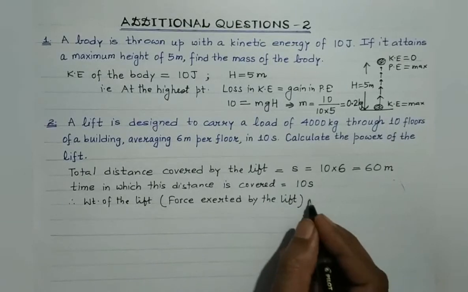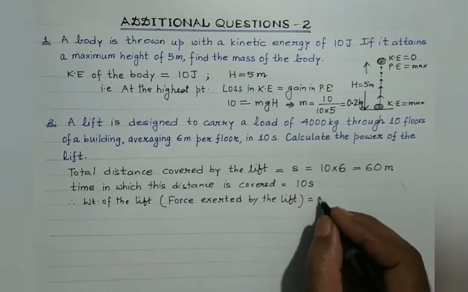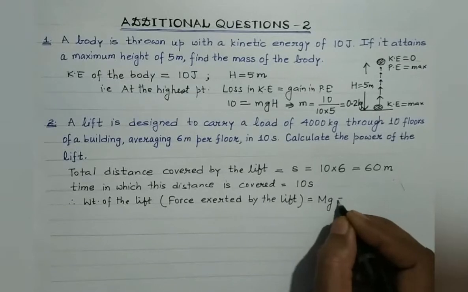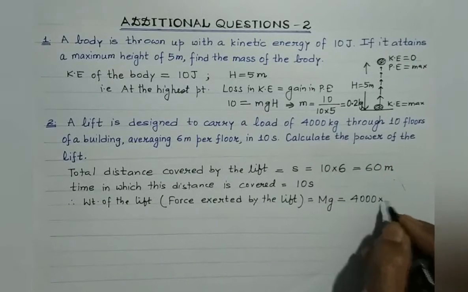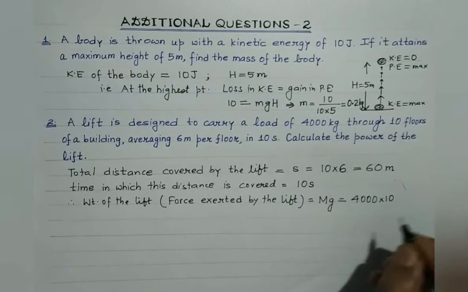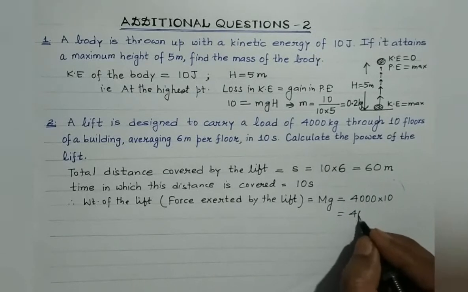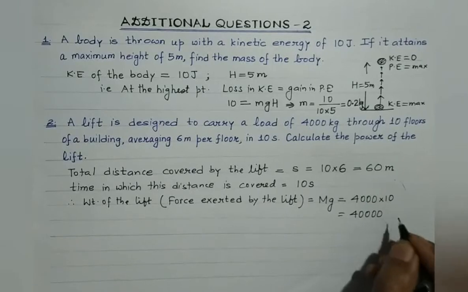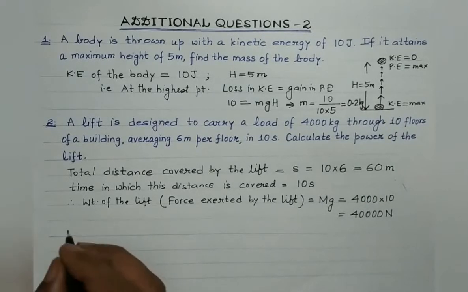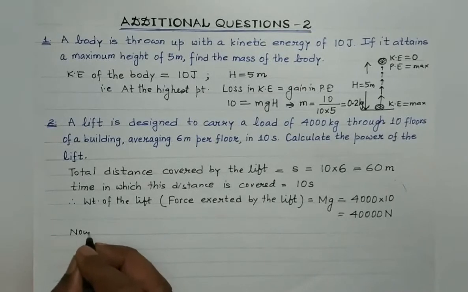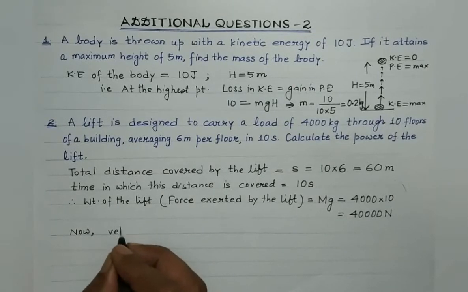And weight is equal to m into g, isn't it? Mass is given to be 4000. g can be considered to be 10 meter per second square. So that will give us 40,000 Newton. The SI unit of weight or force is Newton. Now students, the velocity of the lift.